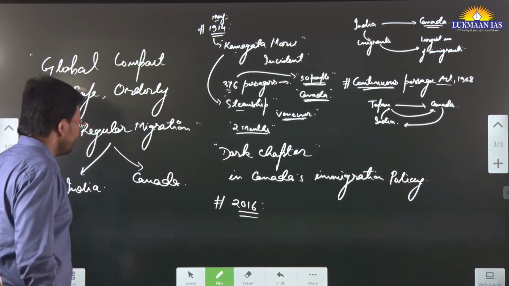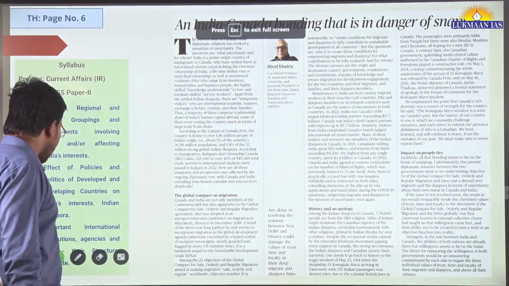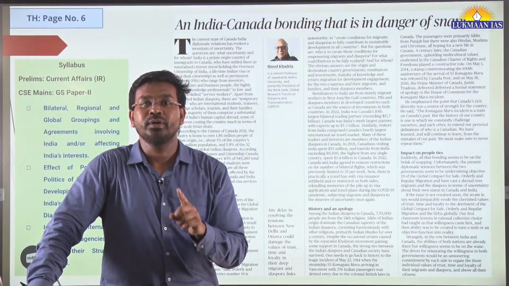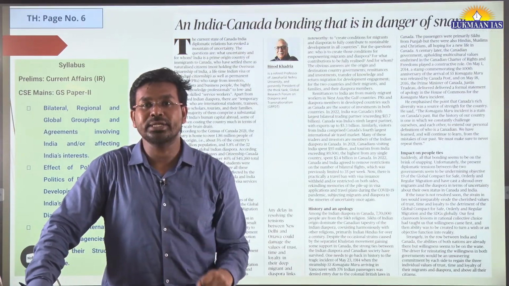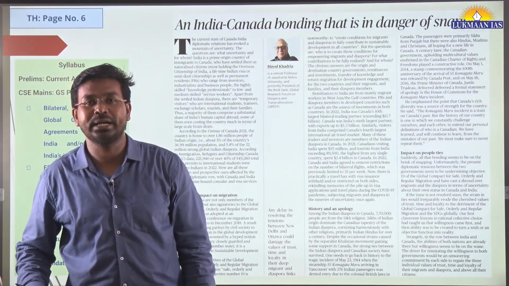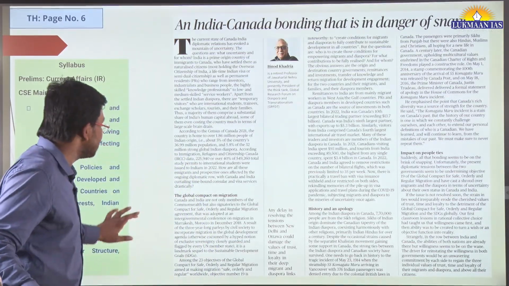Okay, this is the thing. So in this article they have mentioned this. I will also showcase the map of this particular thing. So Chirag has said Australia, New Zealand, Canada, US, UK. Okay, Australia and New Zealand is there. All right, so they are members of Five Eyes Alliance.